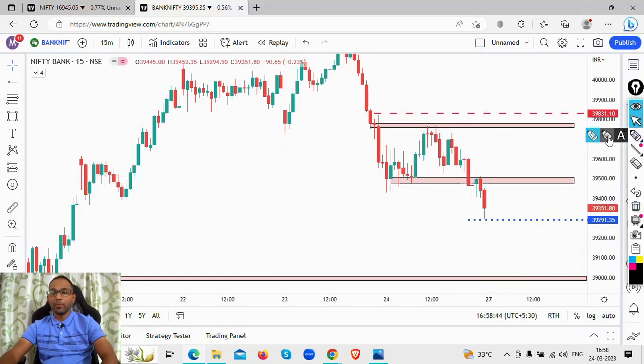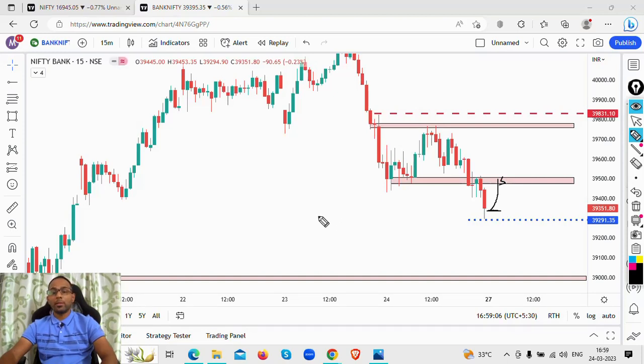Say, for example, the market opens flat on Monday and goes to this particular zone of 39,500. Then I see a kind of selling here. There's a good risk to reward trade to be taken. So 39,500 is the level the price is now trading at, and I see selling coming in. So which strike price am I going to look at?